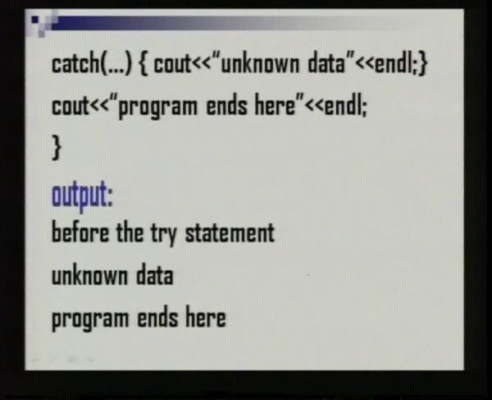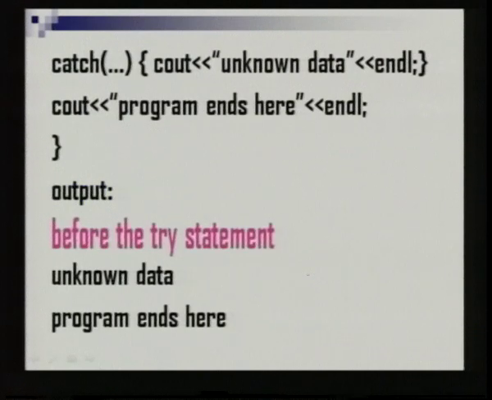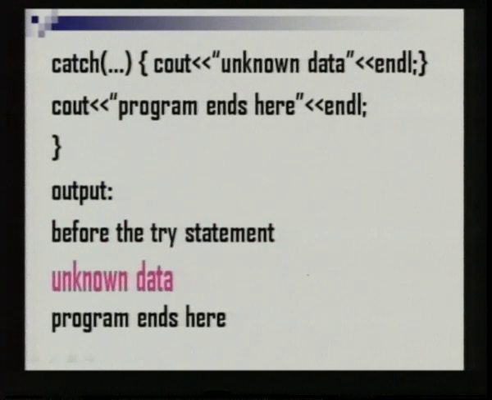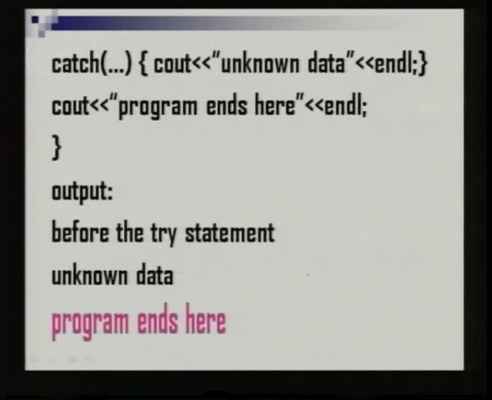So, in the output, we will have the before try statement, we have the unknown data, and we have the program ends here. So, though one exception is raised, the catch handler for that particular exception type is not defined. So, we go in for this default catch handler, which is the catch statement followed by 3 dots and the coding. That particular block is executed and then the statement proceeds after that execution.